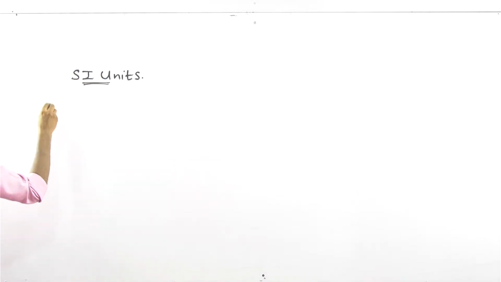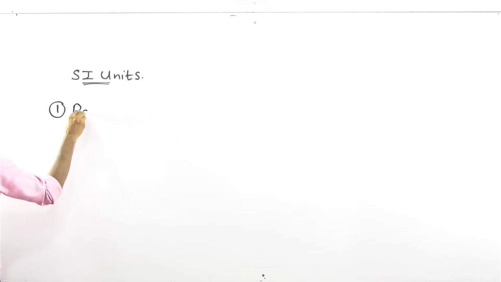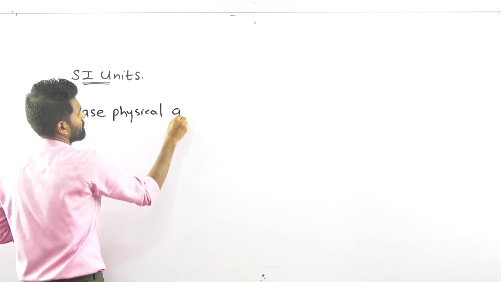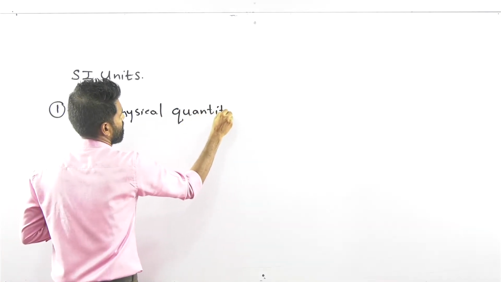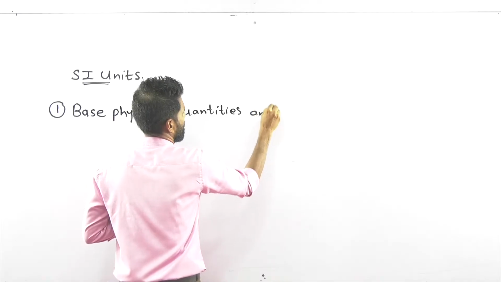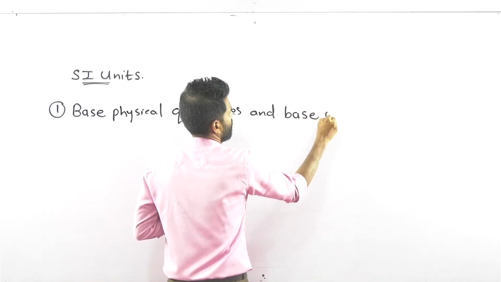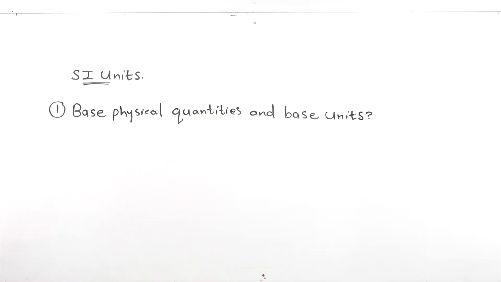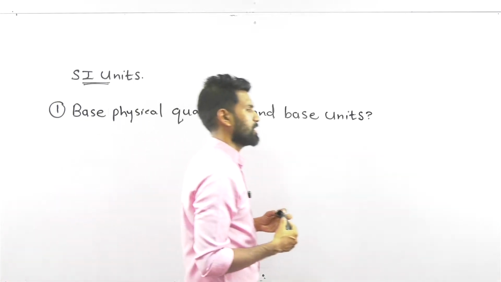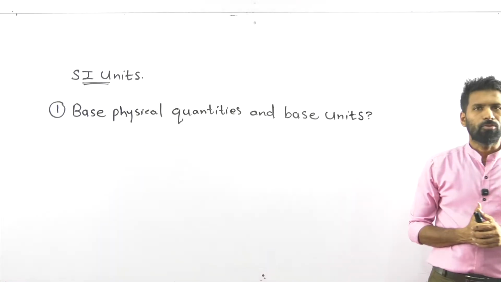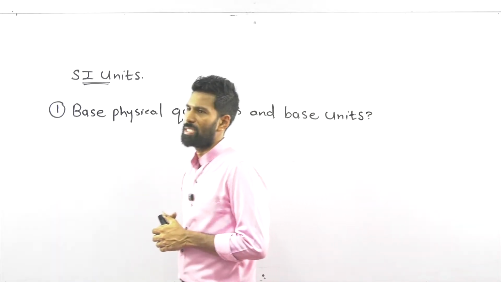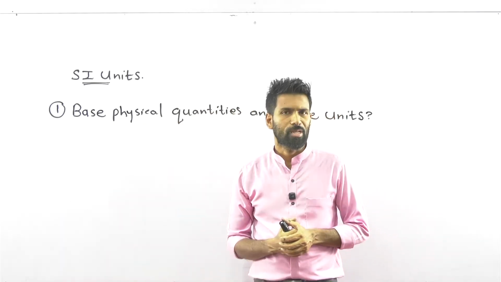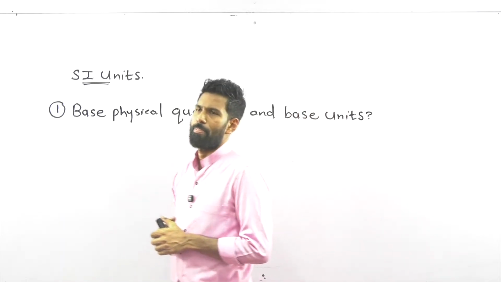Under SI units, write number 1, base physical quantities and base units.